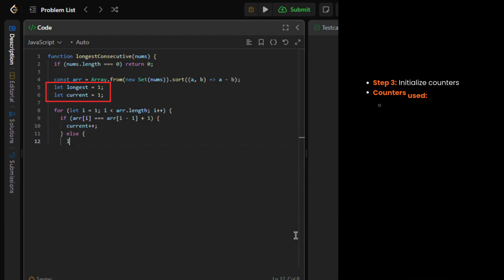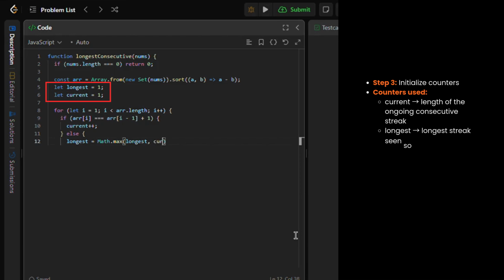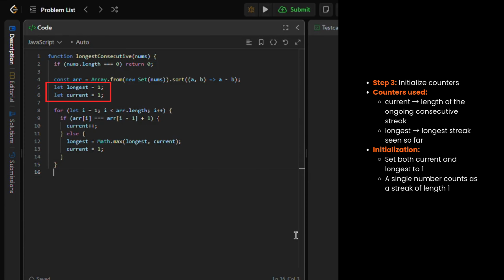Now we set up 2 counters. Current tracks the length of the streak we're currently in. Longest remembers the best streak we've seen so far. We start both at 1 because a single number is always a consecutive sequence of length 1.